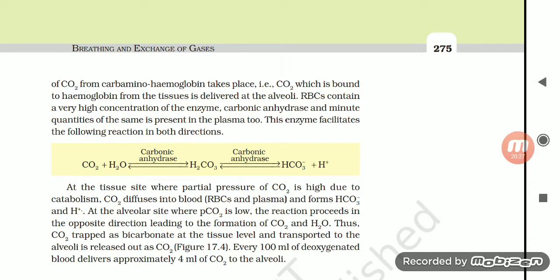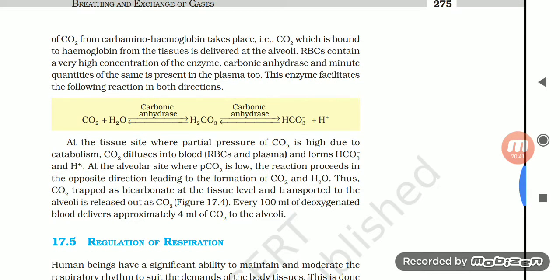RBCs contain a very high concentration of the enzyme carbonic anhydrase, and minute quantities of the same is present in the plasma too. This enzyme facilitates the following reaction in both directions: carbon dioxide plus water, on the addition of carbonic anhydrase, gives H2CO3, which, with carbonic anhydrase, gives HCO3 negative plus hydrogen ions, and vice versa. At the tissue side, where partial pressure of carbon dioxide is high due to catabolism, CO2 diffuses into blood, RBCs and plasma, and forms HCO3 minus and H positive.